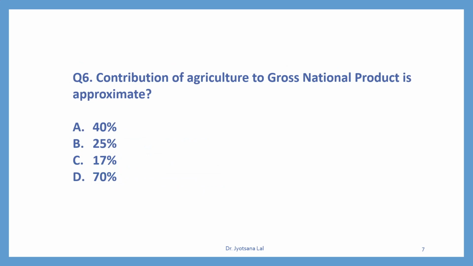Question number 6. Contribution of agriculture to gross national product is approximate. Guys, you have to find out the percentage contribution of the agriculture to the country's GNP. It is the approximate percentage you have to find out. We know that agriculture contributes the lowest among all three sectors. So what is the approximate percentage? Yes, it is C, 17%.